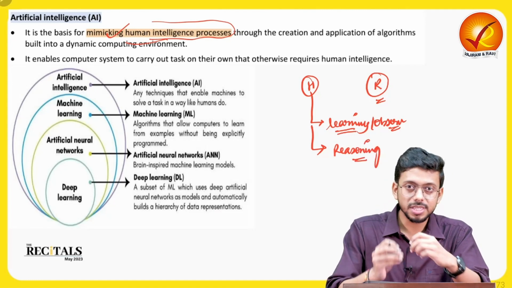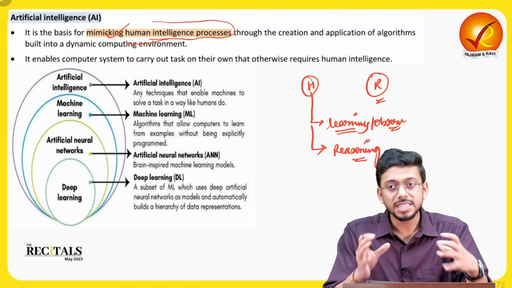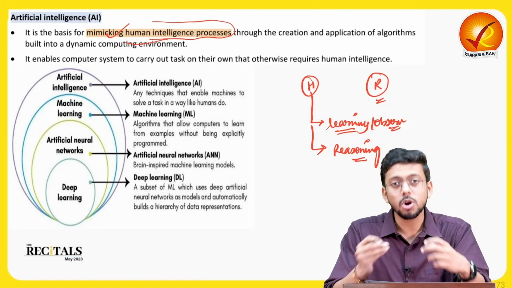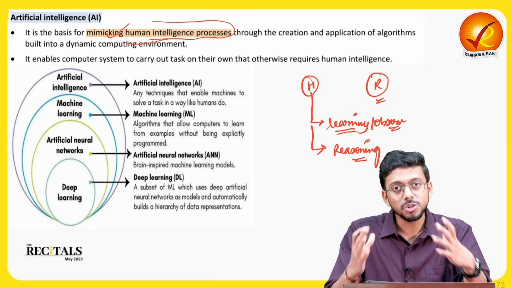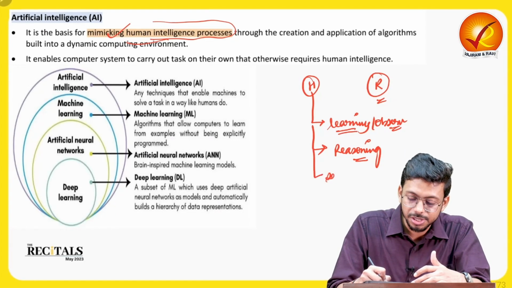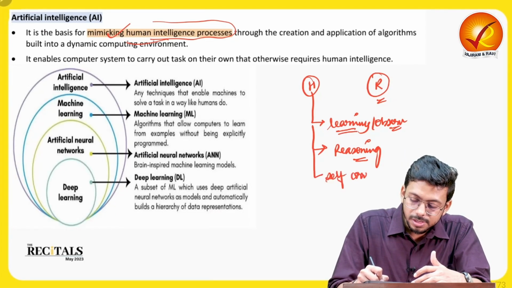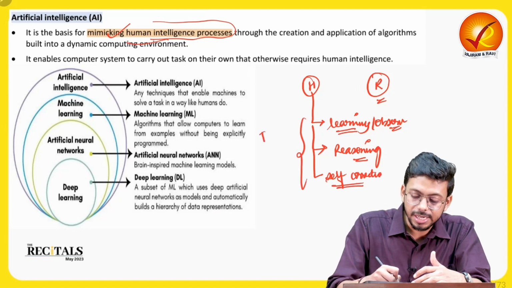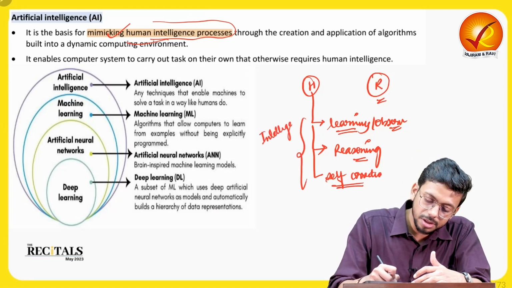Oh, this is like this. This is the size. This is the color. This is the components. This is the material. Everything, we will try to reason out. Then we will do the self-correction. So these are the three components of intelligence.